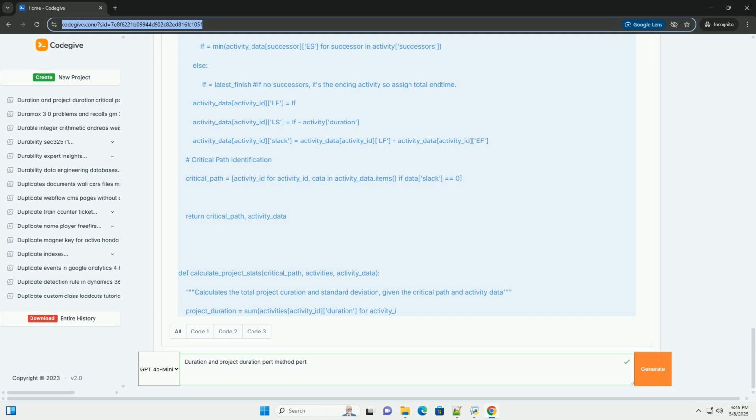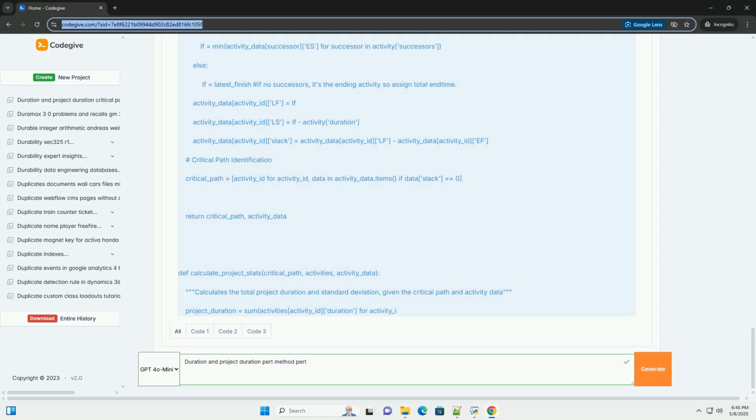Sensitivity analysis: identify which activities have the greatest impact on the project duration and focus risk mitigation efforts on those activities. Dynamic scheduling: PERT can be used in conjunction with dynamic scheduling techniques to adapt the project plan as new information becomes available. 14. Conclusion. PERT is a powerful technique for estimating project duration and managing